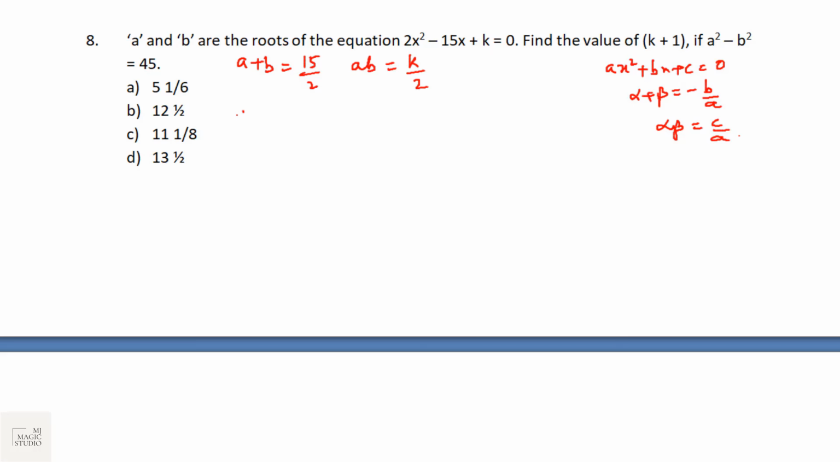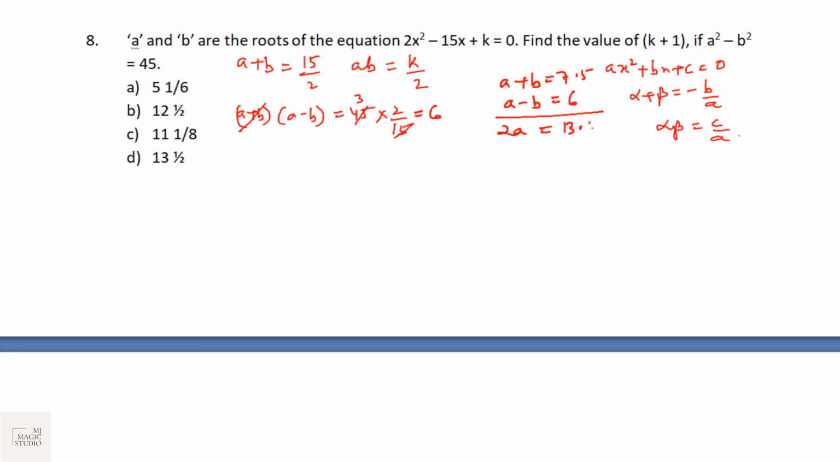Now we know that a square minus b square is a plus b into a minus b, that is equals to 45. So a minus b would be 45 into 2 by 15. That is 6. So a plus b is 7.5. A minus b is 6. If I add them up, 2a equals 13.5. A equals 13.5 by 2. That is 6.75. Now a is 6.75, then b is 6.75 minus 6, that is 0.75.